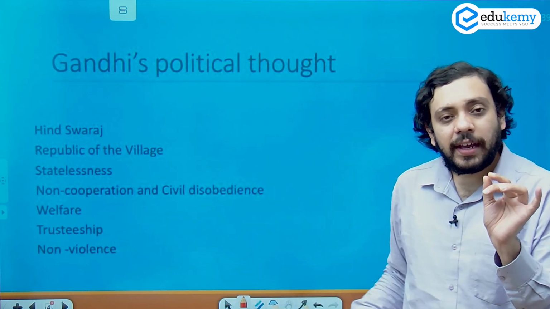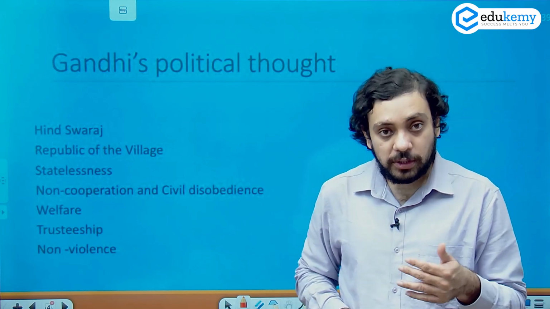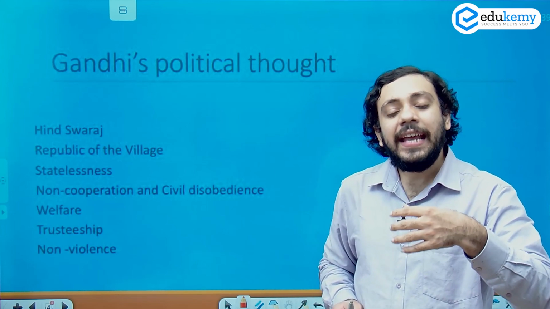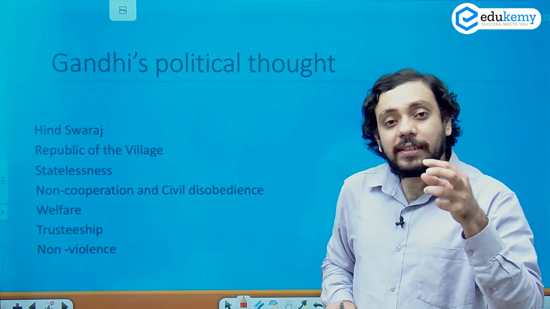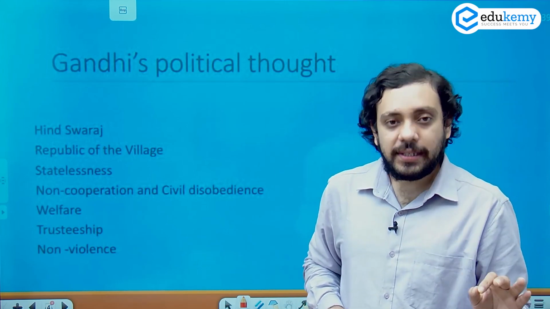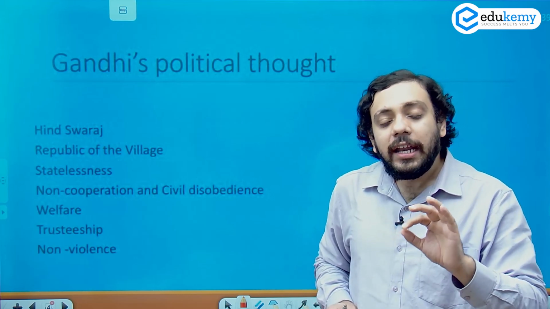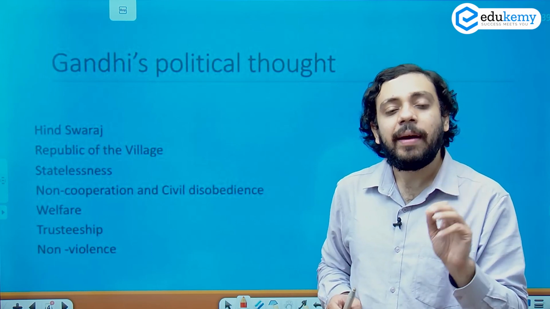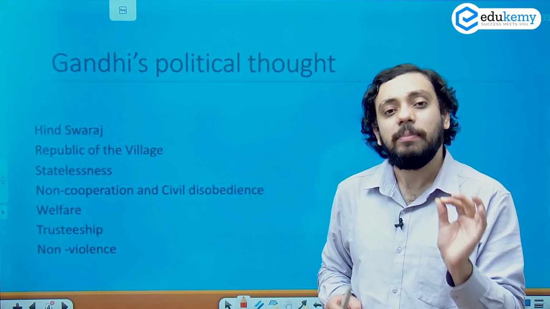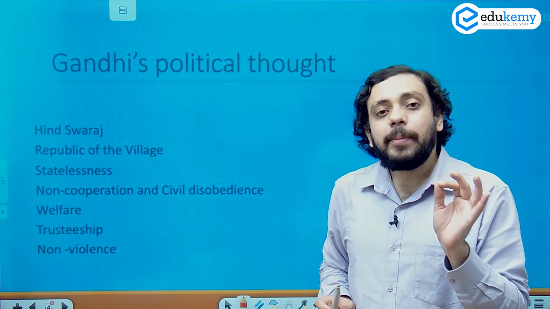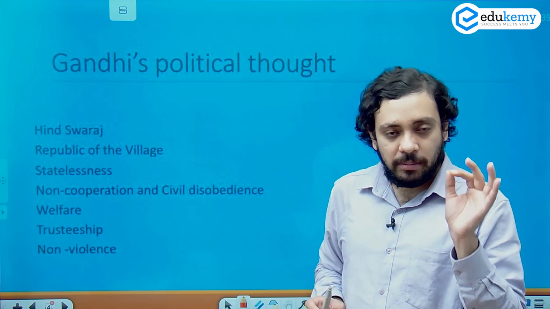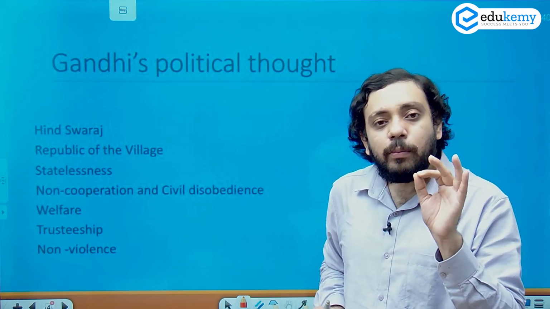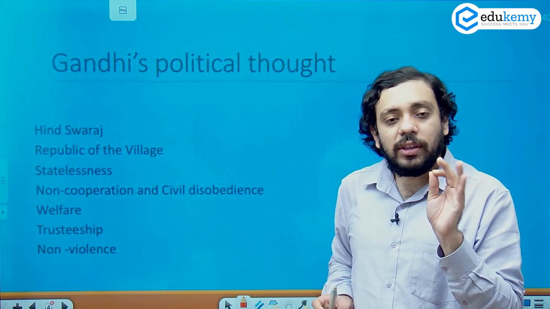Welfare is another important aspect for Gandhi. If you look at the directive principles of state policy, as long as there is a state, as long as there is a necessity of a state, the state must make policies with the idea of the Gandhian talisman, which he called that every time there is a dilemma as to what kind of policy must be made by the state, the public policy figures should keep this image in mind: how does this policy benefit the poorest and the most vulnerable people within a country?